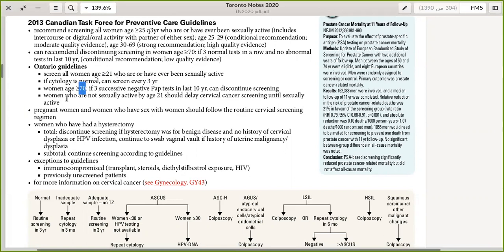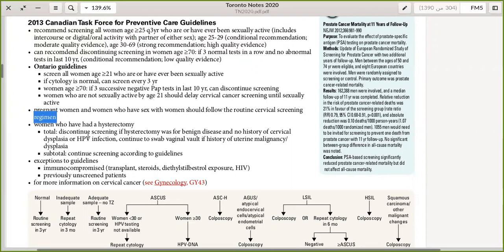the general guidelines. Women who are not sexually active by age 21 should delay cervical cancer screening until sexually active. This is now different from the general guidelines. So if the patient is not sexually active, you should just delay the screening until the patient turns 25 years old. Pregnant women and women who have sex with women should just follow the routine cervical screening regime. It's the same for pregnant women and women who have sex with women.